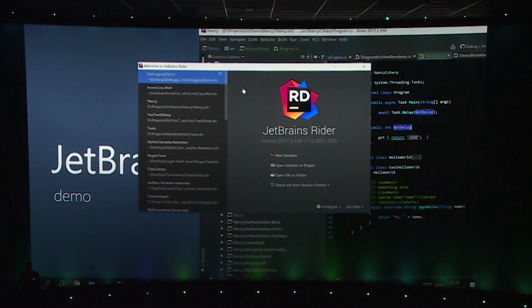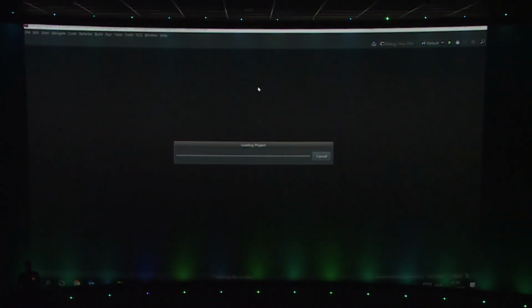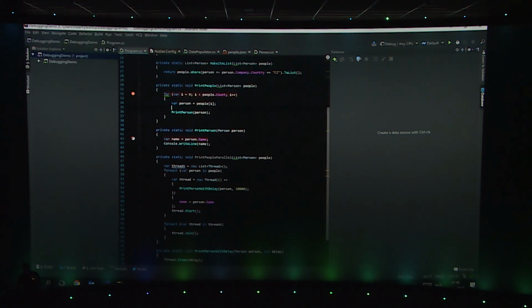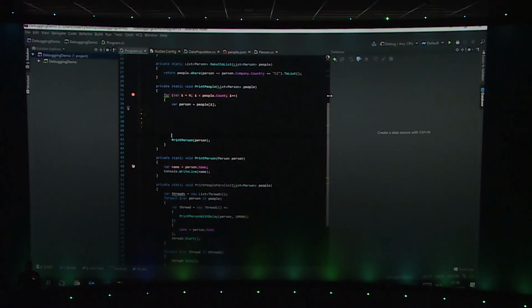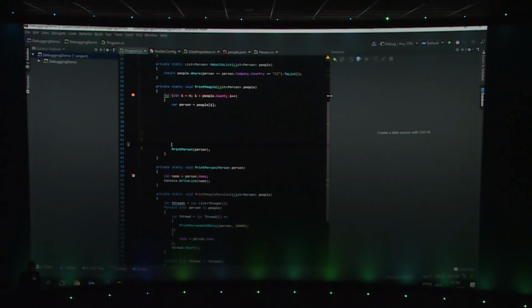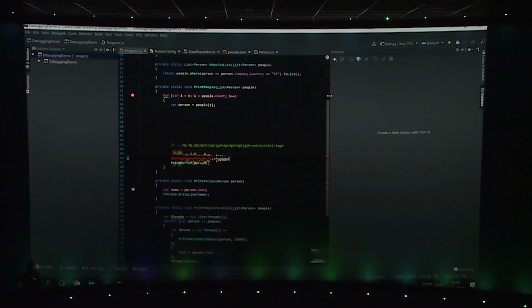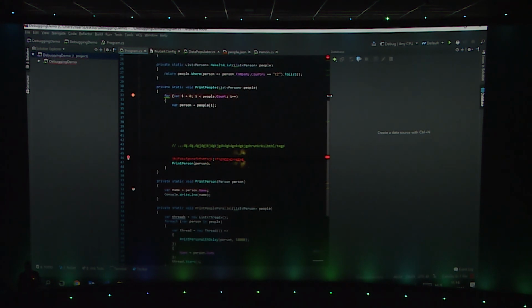Let's open my debugging demo, and if you feel really empowered, you should really install the Power Mode plugin, because it gives you some nice things. Whenever you type, whenever you click, the screen will look like you are really powerful, and when you start coding, you will see all these explosions, and it's really cool. And if you have a playlist, it will even play music based on how furiously you are typing. So really, if you go away, there's one thing to remember: the Power Mode plugin is awesome.